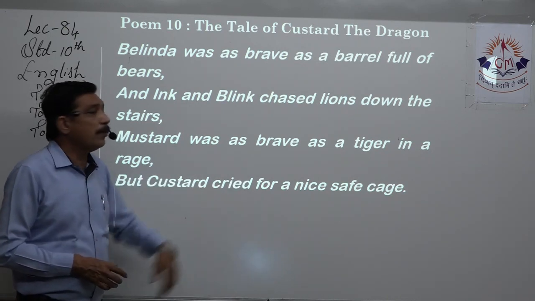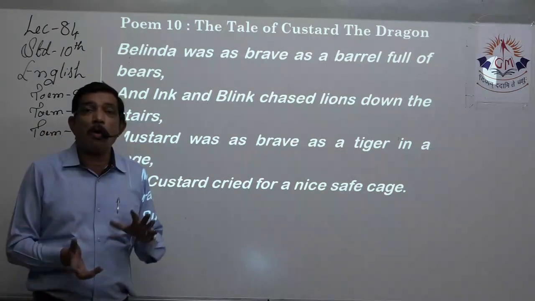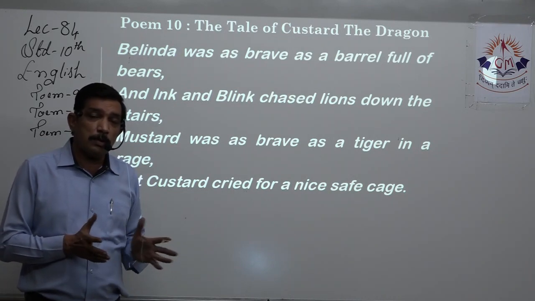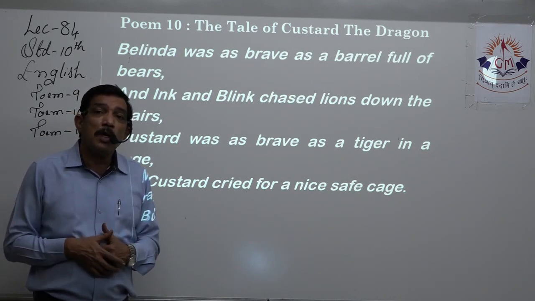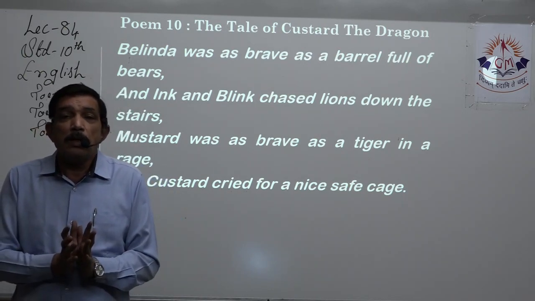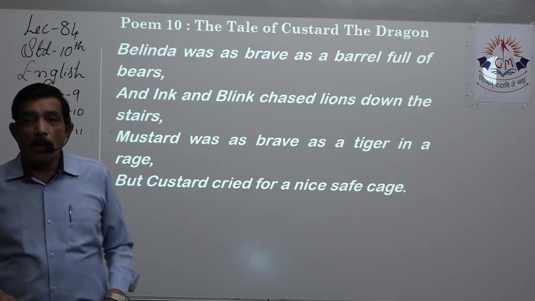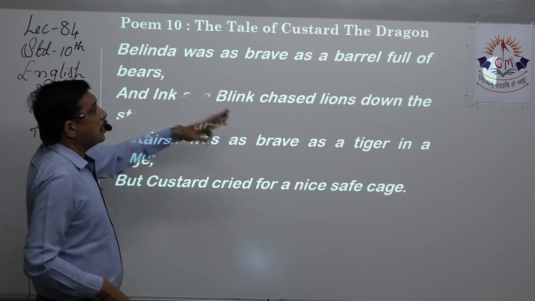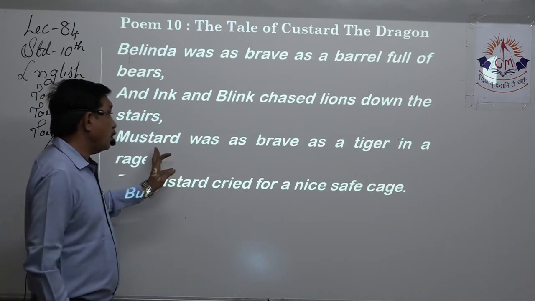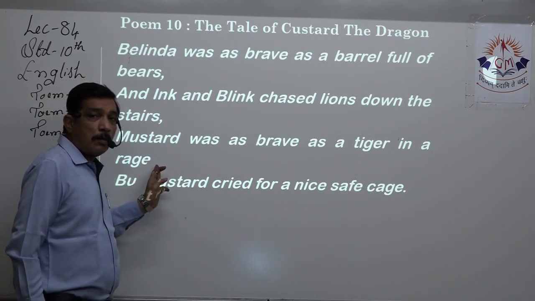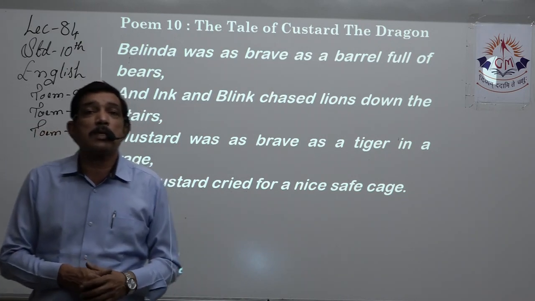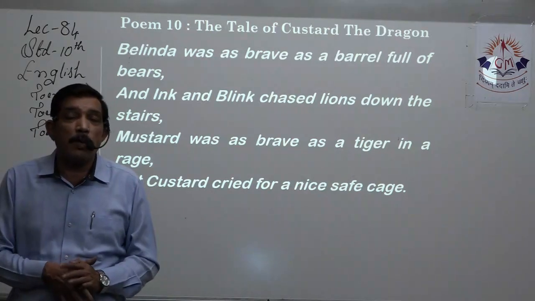But Custard cried for a nice, safe cage. Now, on the opposite, Custard, he is a dragon, he is huge compared to the other animals. He must be big, he must be huge, but he is so scared that he is always asking for a small cage in which he can hide, right? That means he is a coward, right? So, opposite things are over here. Belinda as brave as a barrel full of bears. Ink and Blink chasing down lions. Mustard is compared with a tiger, but the dragon is very, very scared and frightened, and always is asking for a small, safe place like a cage.